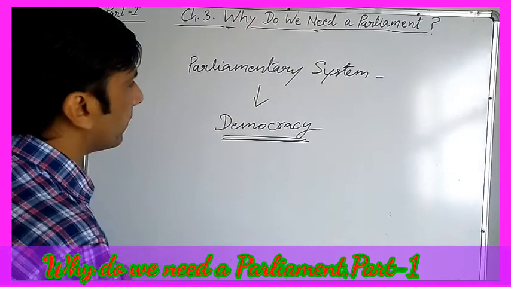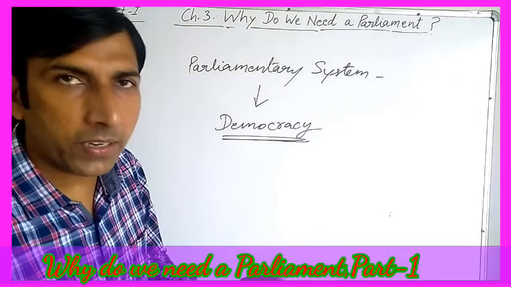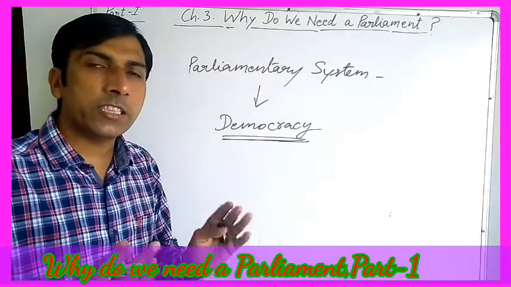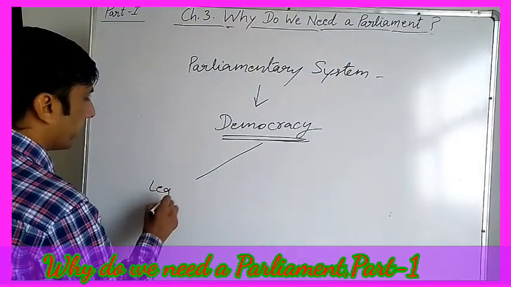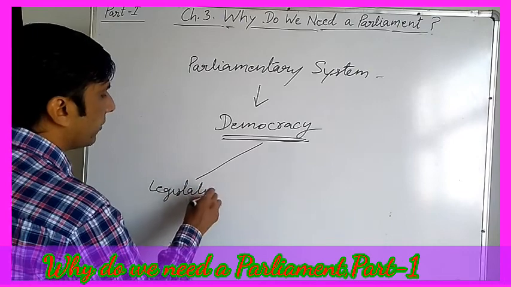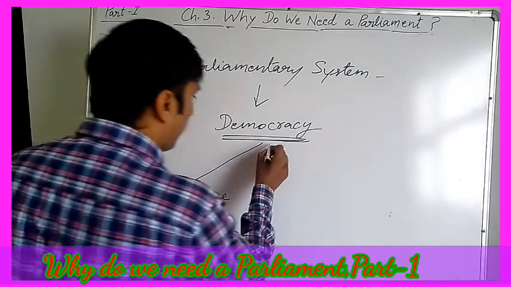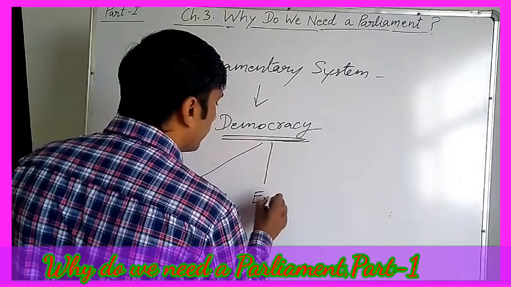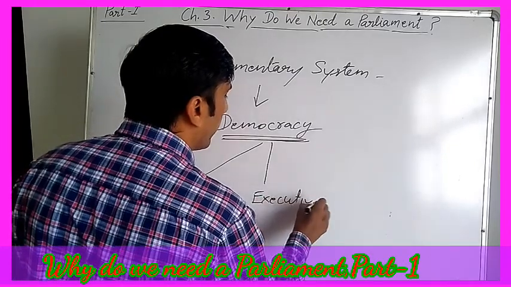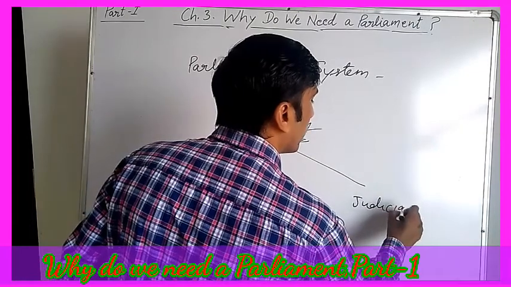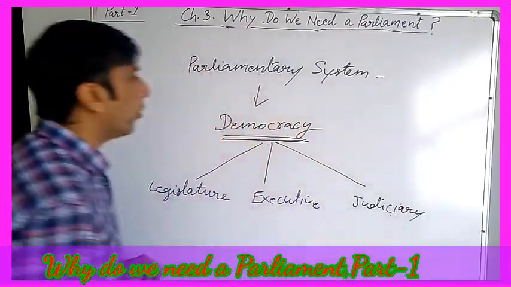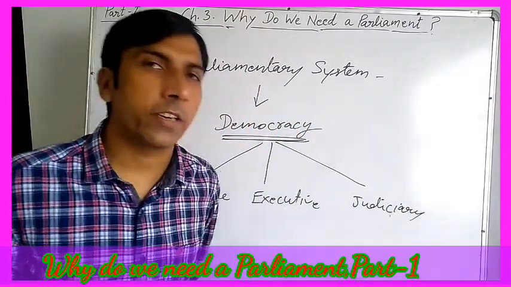Because most of the democratic governments in the world consist of three organs. What are the three organs? Number 1, legislature. Number 2, executive, and number 3, judiciary. These are the three organs of democracy or democratic government.